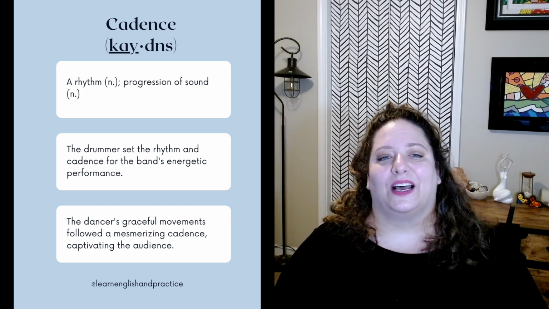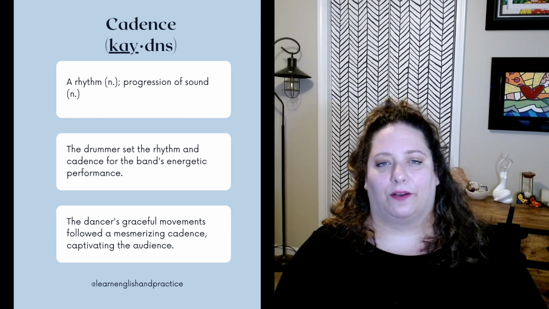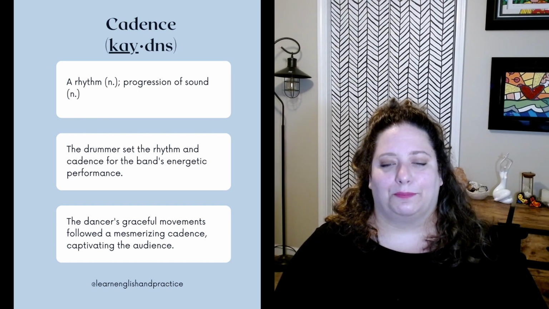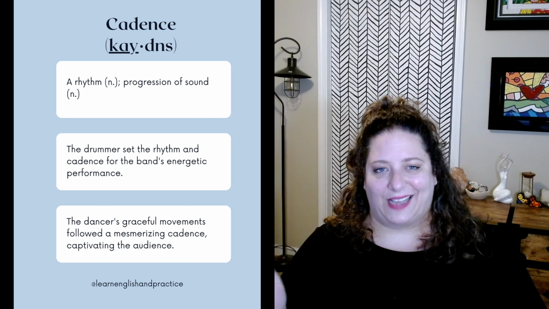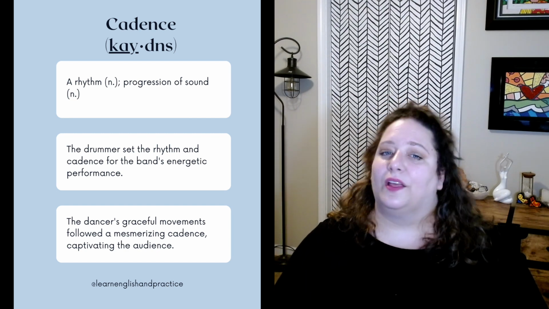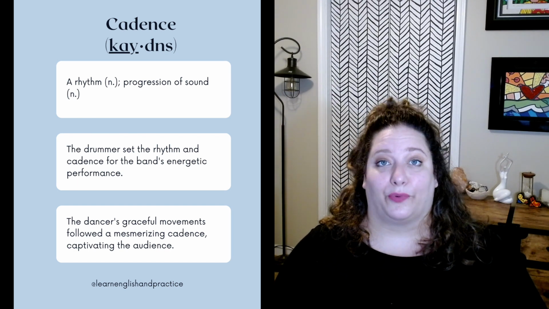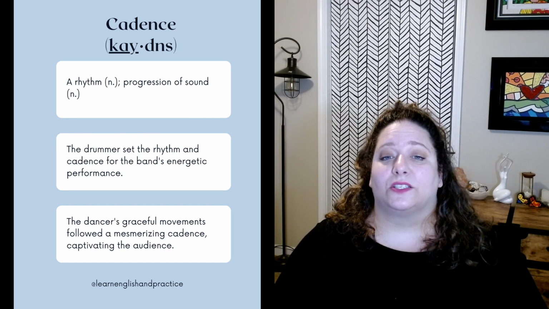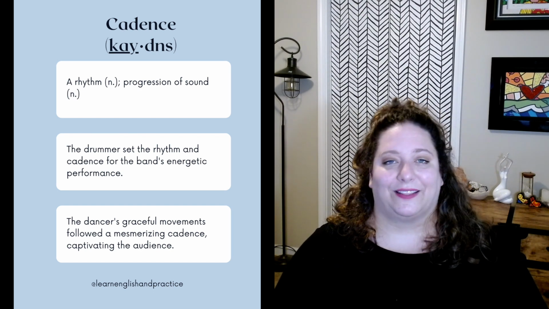Cadence. This is a rhythm as a noun, progression of sound also as a noun. So a cadence implies some sort of regular rhythm or regular sound. Examples are, the drummer set the rhythm and cadence for the band's energetic performance. The dancer's graceful movements followed a mesmerizing cadence, captivating the audience.